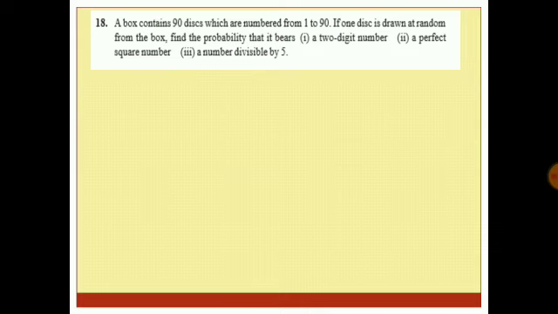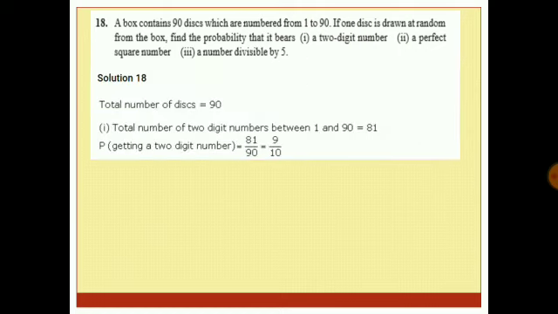18th question. A box contains 90 discs which are numbered from 1 to 90. If one disc is drawn at random from the box, find the probability that it bears a 2-digit number, a perfect square, and a number divisible by 5. So what is the sample space here? Sample space is 1, 2, 3, 4, all numbers from 1 to 90. Here, getting a 2-digit number means I'll take up the numbers from 10 to 90. That means I'll be taking up 81 numbers. So probability of getting a 2-digit number is 81 upon 90, which is equal to 9 upon 10.